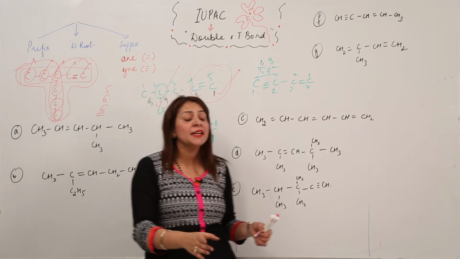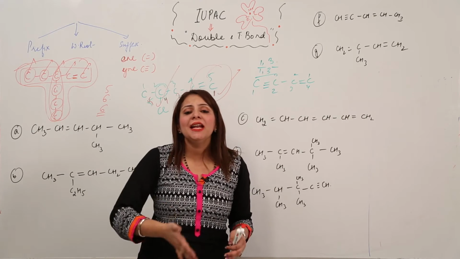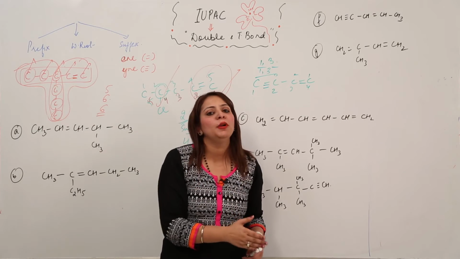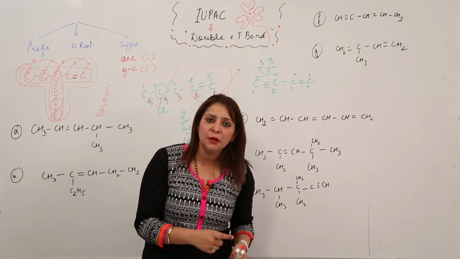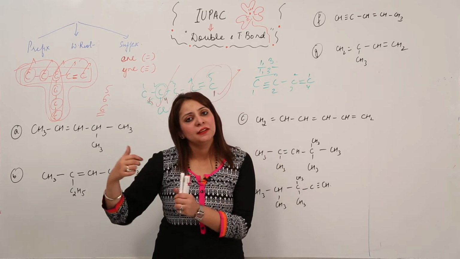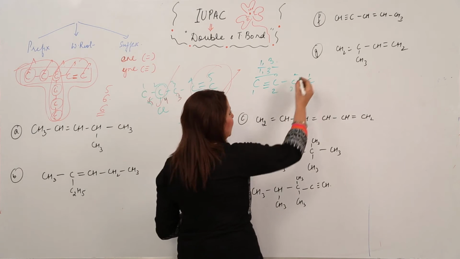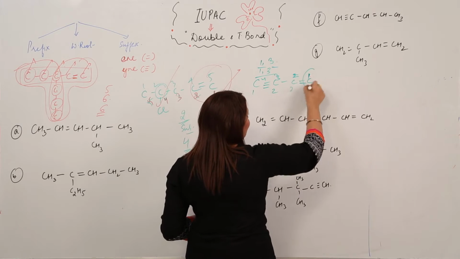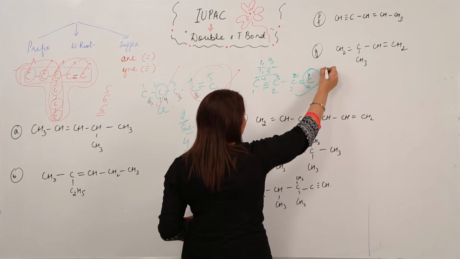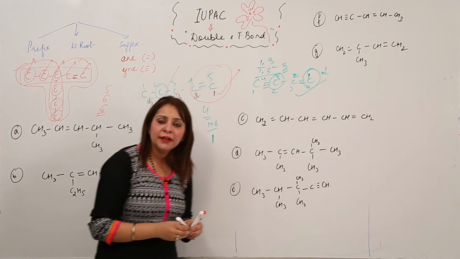So remember that if an organic compound contains both a double and a triple bond, our preference goes again with the double bond. That means the carbon atom which carries the double bond should get the lowest number. It is preferred over the triple bond, right? So in this the numbering will be done from this side, 1, 2, 3 and 4. The carbon carrying the double bond gets number 1 and the carbon atom carrying the triple bond gets number 3, right?